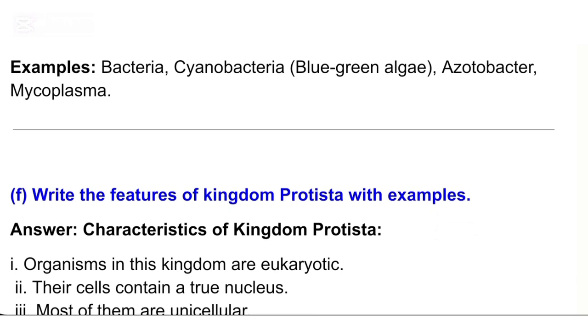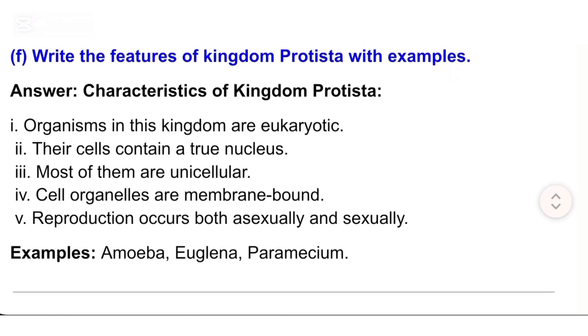F. Write the features of Kingdom Protista with examples. Answer: Characteristics of Kingdom Protista. I. Organisms in this kingdom are eukaryotic. II. Their cells contain a true nucleus. III. Most of them are unicellular. IV. Cell organelles are membrane-bound. V. Reproduction occurs both asexually and sexually. Examples: amoeba, euglena, paramecium.